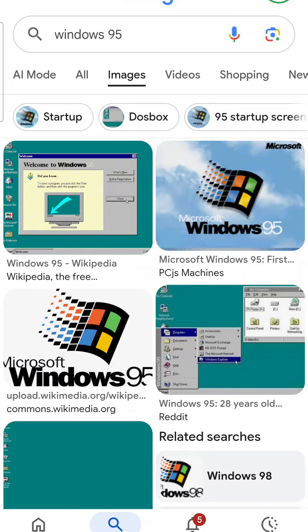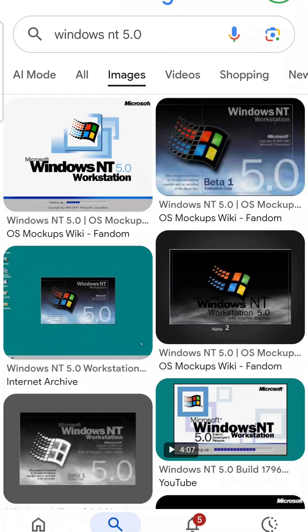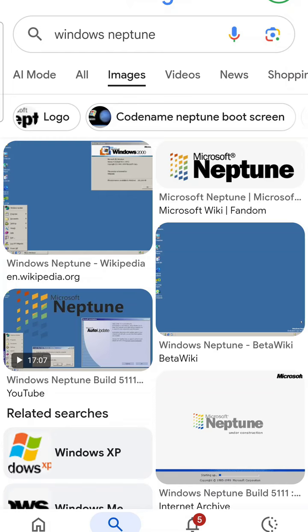And what came after Windows NT 3.1? Windows 95. And what came after Windows 95? Windows NT 4.0. And what came after Windows NT 4.0? Windows NT 5.0, and successfully turned to Windows 2000. And what came after Windows NT 5.0? Windows 98. And what came after Windows 98? Windows Neptune. That turned into Windows XP.